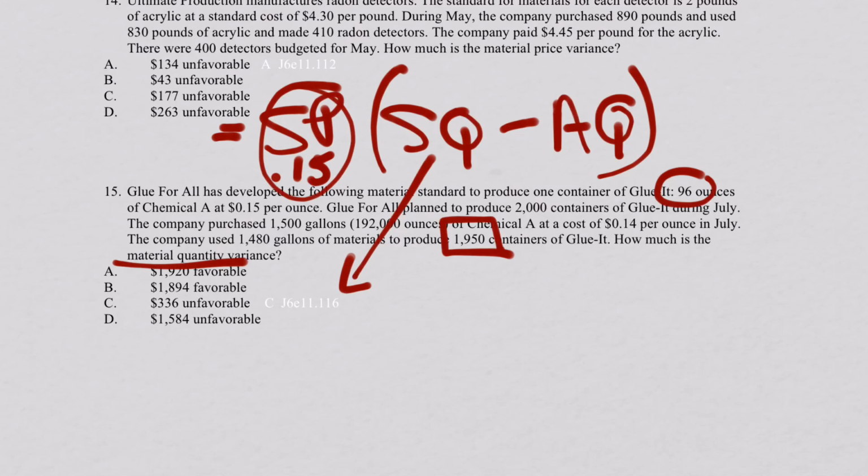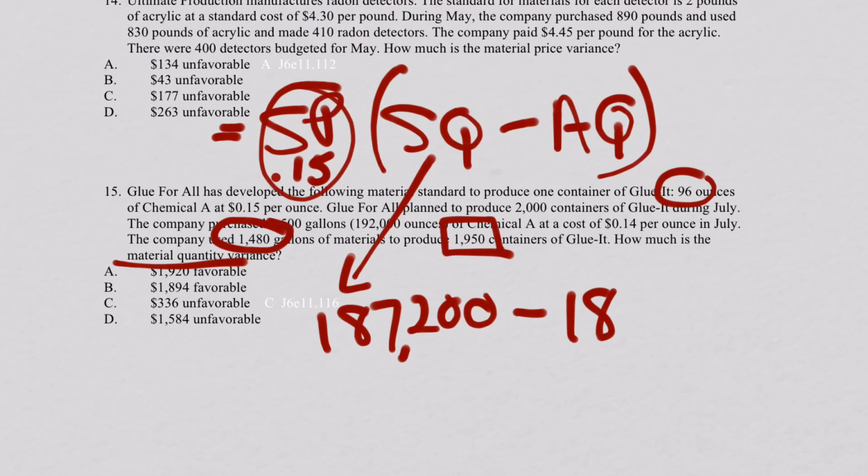1,950 times 96 ounces, which is 187,200. So far, so good. But they actually used 1,480 gallons to produce the 1,950 containers. So 1,480 times the number of ounces in a gallon comes out to the actual usage in ounces of 189,440.